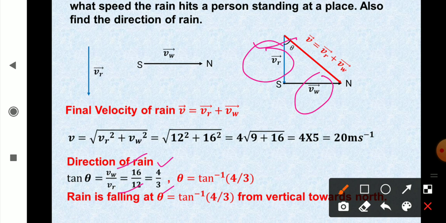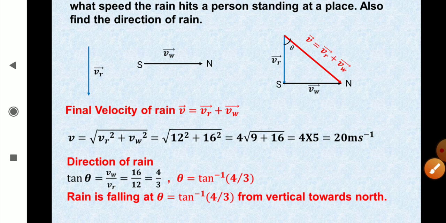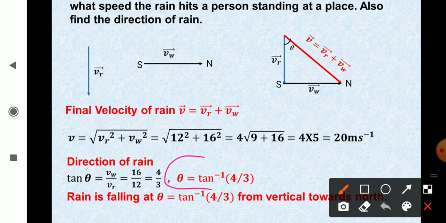Now how do we find the value of theta? This is a new type of representation. Here theta is written as tan inverse: take this tan to the right side and it becomes tan to the power minus 1. We read it as tan inverse 4 upon 3. So this angle theta is equal to tan inverse 4 upon 3.